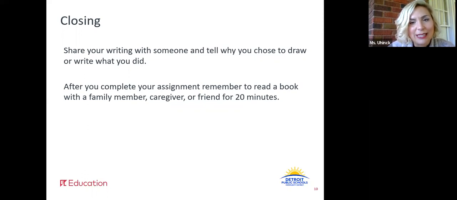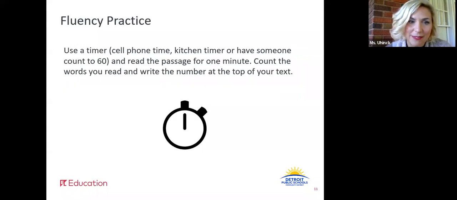Then after you complete the assignment, remember, read a book with a family member, a caregiver, or a friend for at least 20 minutes. Then you're going to do your fluency practice. So using a timer, and remember, it could be a cell phone timer, it could be a kitchen timer. You could ask somebody to count to 60 for you. Read the passage for 1 minute. Count the words you read and write the number at the top of your text. All right, I look forward to seeing you tomorrow when we dive back into this text and do a close reading activity. See you tomorrow.